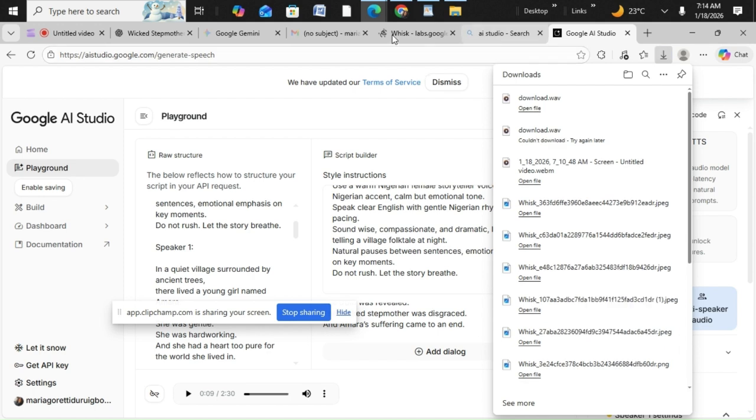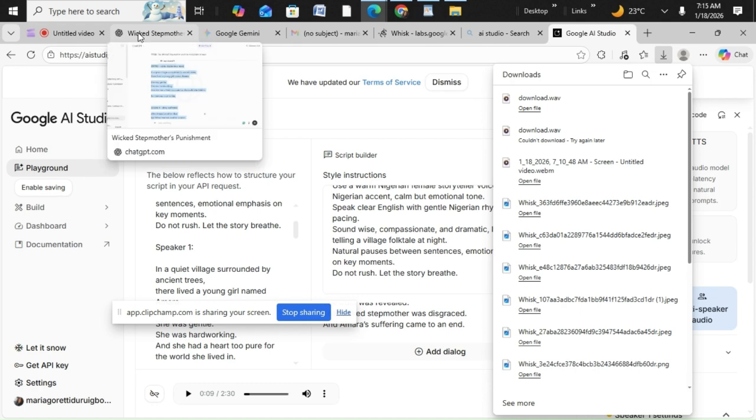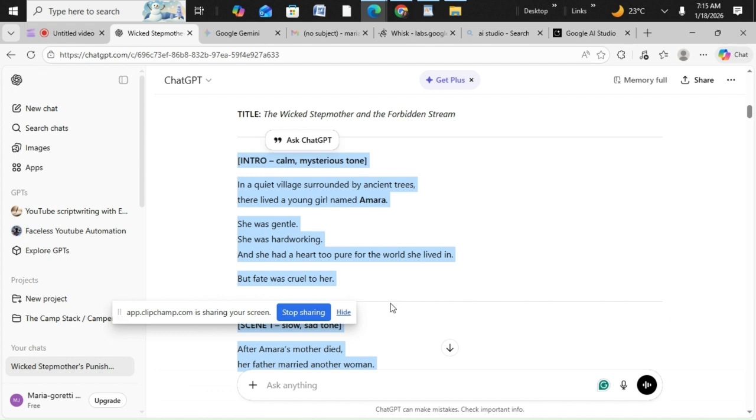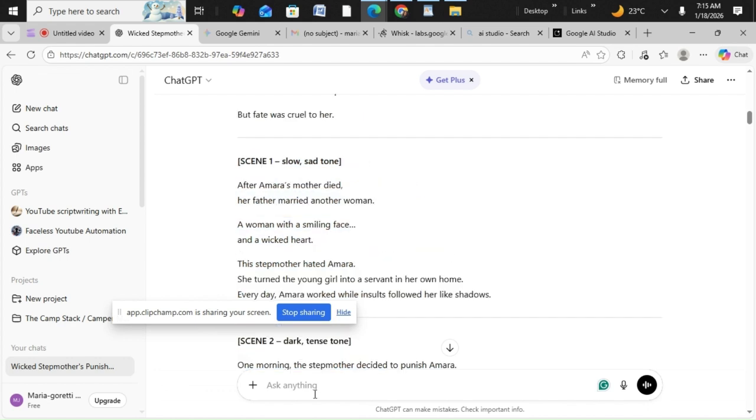And it's not going to be only the image. Now we want the video to be animated, let it be moving, and let the girl, for example, be sweeping, let the girl be walking to the stream. So you don't have to stress yourself on what to say. You can still come to ChatGPT and tell it to create